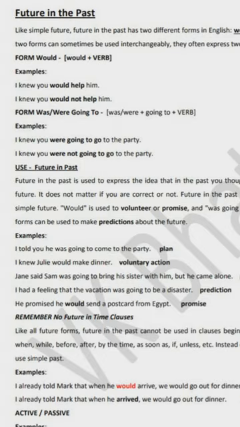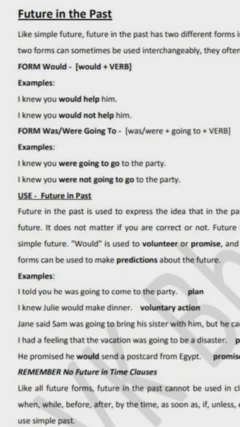Now first, would. When we use would with a verb, for example, I knew you would help him, or in a negative sentence, I knew you would not help him. So this is the first use of the would form. Here we are making it in the structure subject plus would. And if we use was going to or were going to with the verb, examples: I knew you were going to go to the party, or I knew you were not going to go to the party. Like this you can make other sentences also.